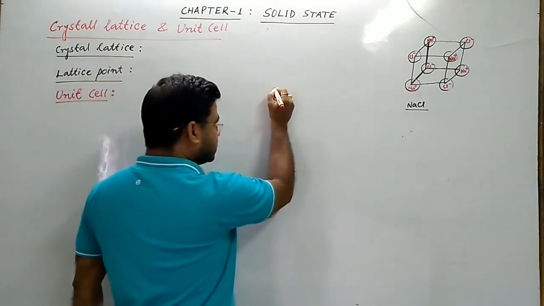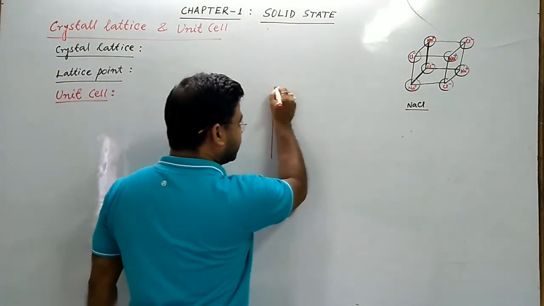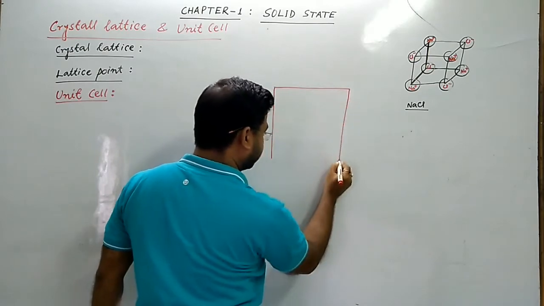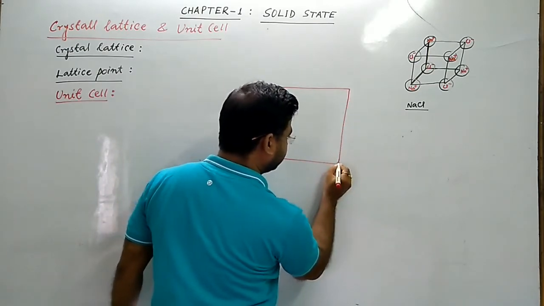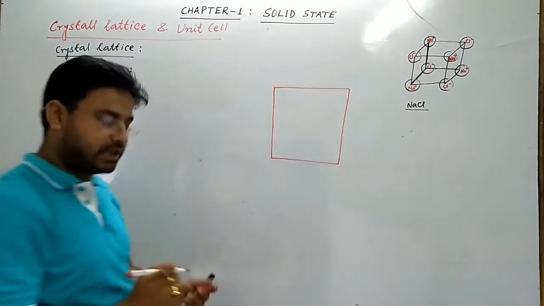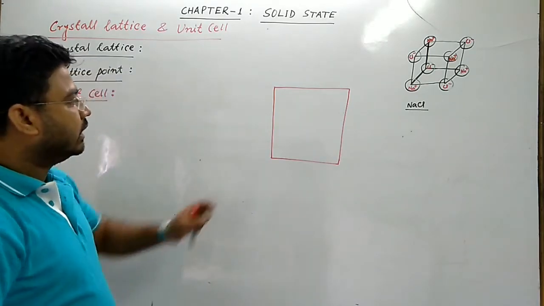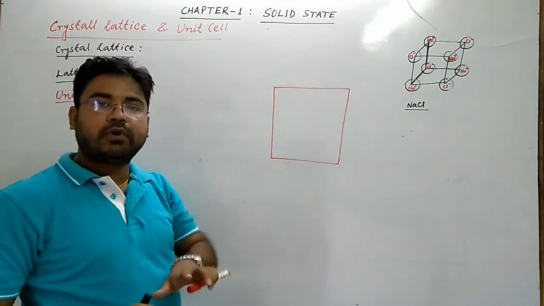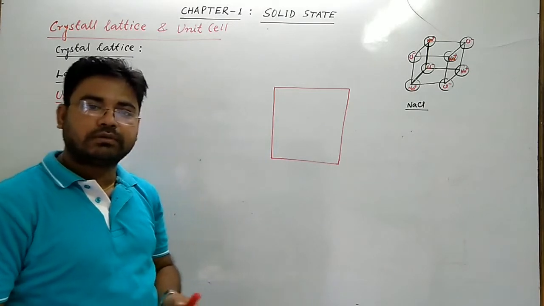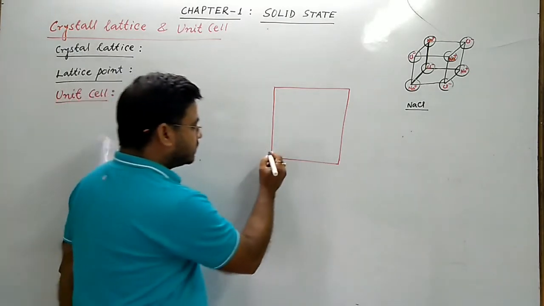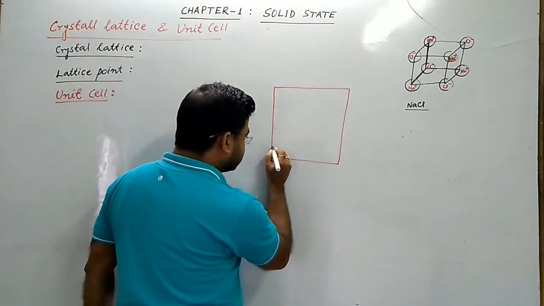Say this is the complete space lattice, a complete structure. So this one is one solid, a complete solid. Now a solid is made up of a large number of constituent particles.